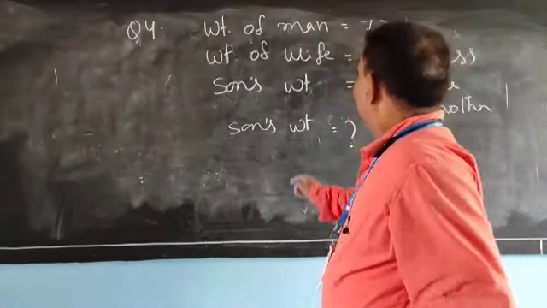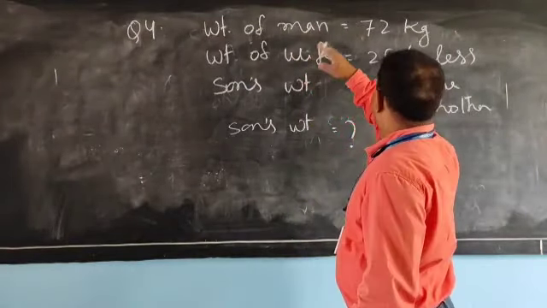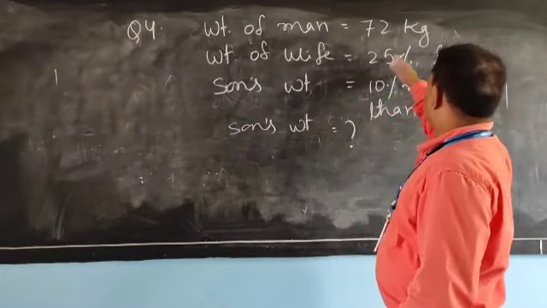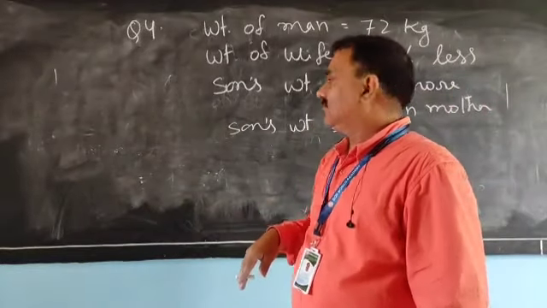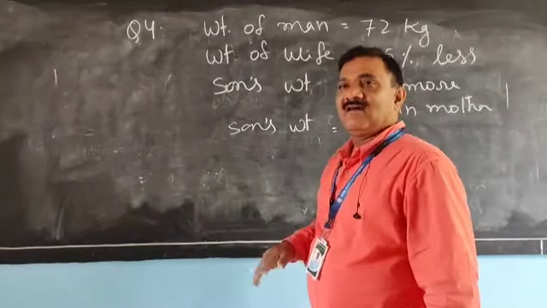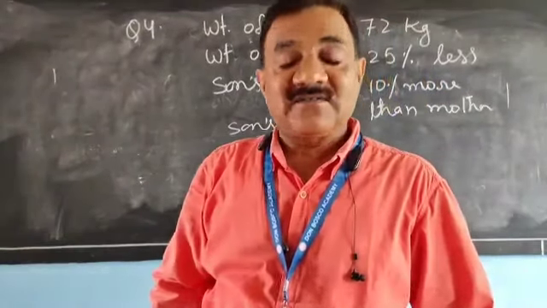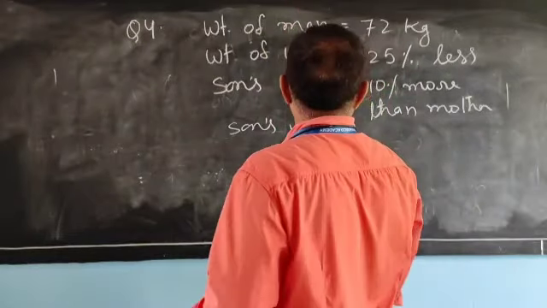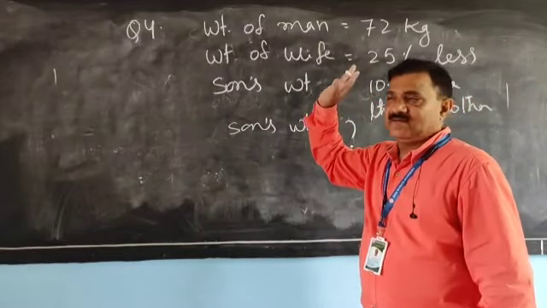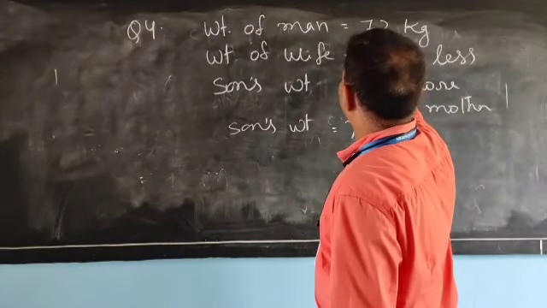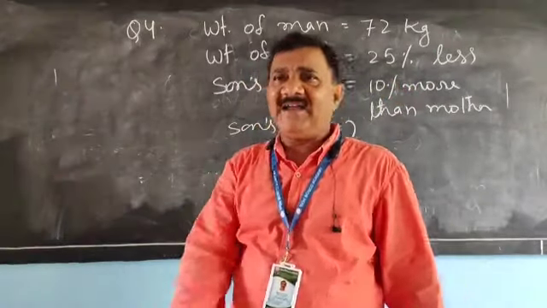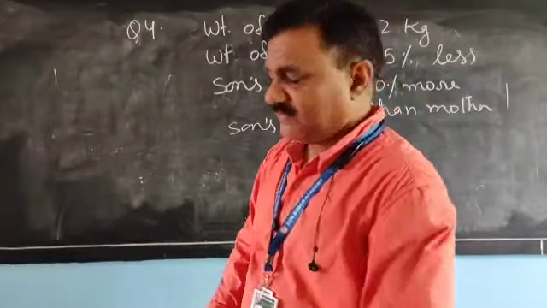See, husband's weight is given, man's weight is given 72 kg. Wife's weight is 25% less than the husband's weight, and son is 10% more than the mother's weight. Find the weight of the son, dear children. First, let us find the weight of the wife. 25% less than 72 means we have to find 25% of 72.